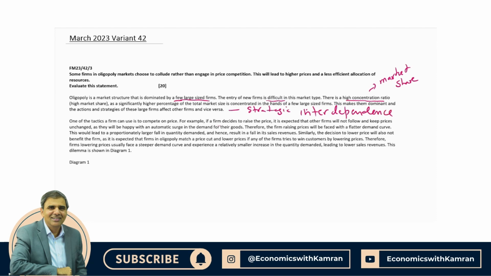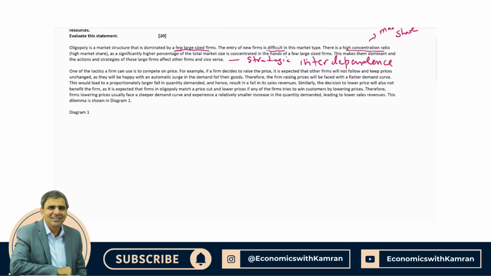Now, one of the ways in which firms can compete in oligopoly is competing on price. There is a theory known as kinked demand theory. We mentioned that in the second paragraph, and this theory assumes that competitors behave differently when a firm decides to raise price or when they decide to lower it. In case a firm raises the price, its competitors will not follow the increase in price. They will not match it. That's the assumption.